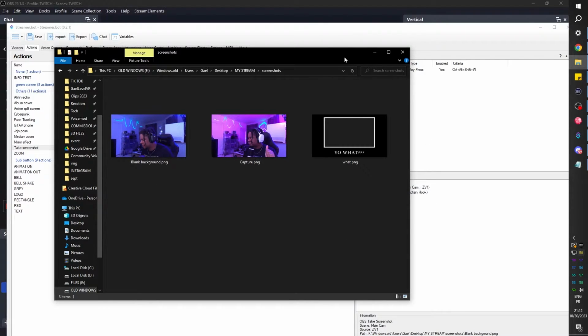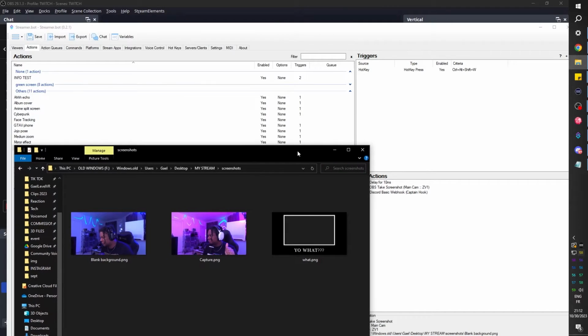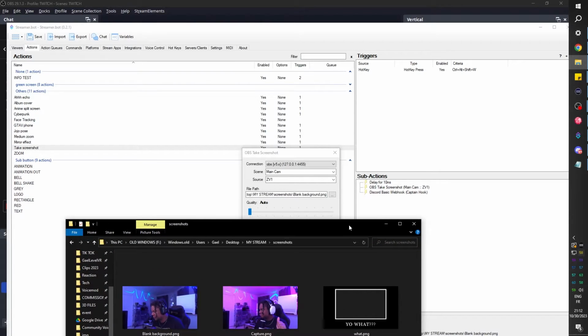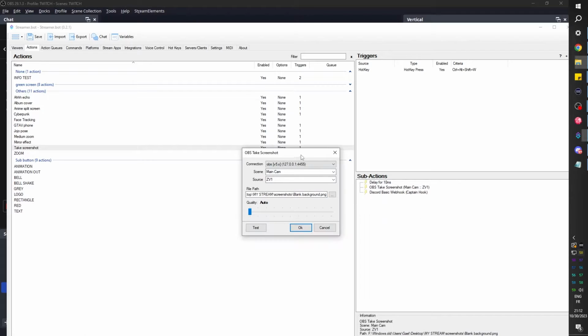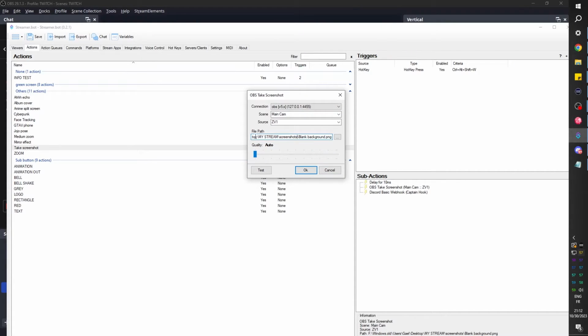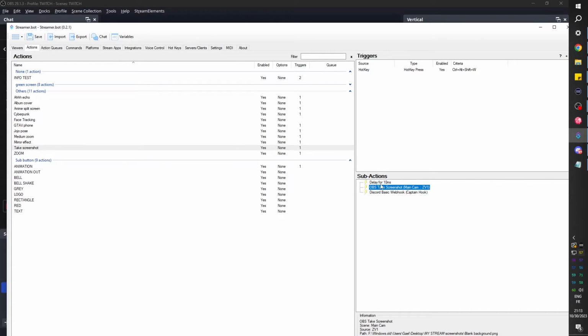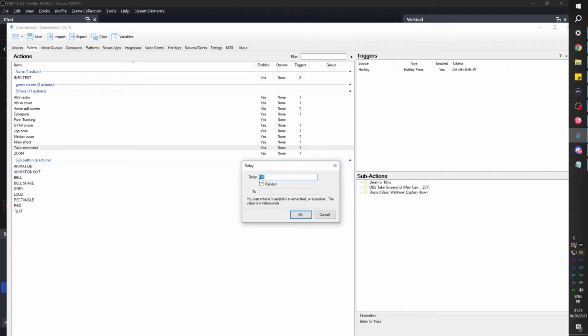Basically, this specific function, I don't know if it's meant to be that way, but that's how I use it. It overwrites the blank background.png. When it takes a screenshot, it creates a file, but since the file path has the same name, it's gonna overwrite it. For me, it serves its purpose. For example, if I wanna take a screenshot of my background, I can just set a timer here in the delay. I think I have 5 seconds here.